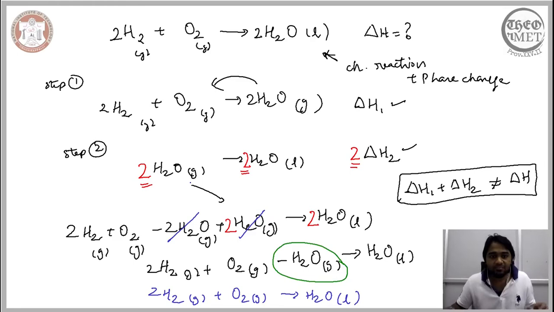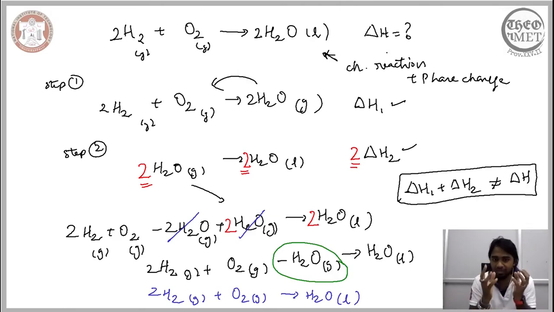However, the reason we need to consider this prefactor is because only this prefactor helps us recover the overall chemical reaction. If we ignore this prefactor, we will be considering just the sum of these two changes in the enthalpies and assuming that it is equal to the overall one. So whenever we consider Hess's law of summation, we need to ensure that these different steps ultimately give you the overall end product in a balanced way.